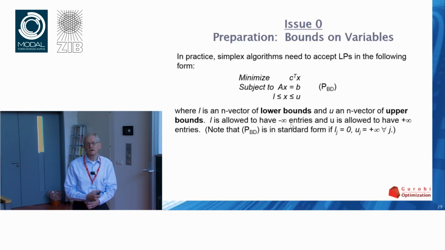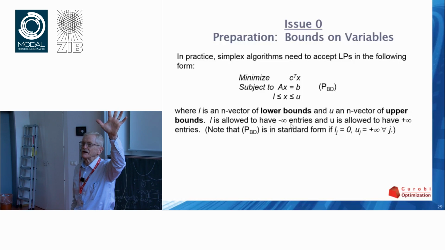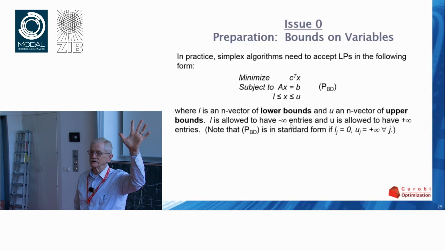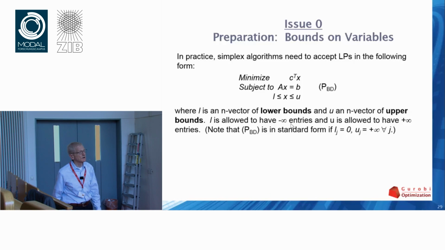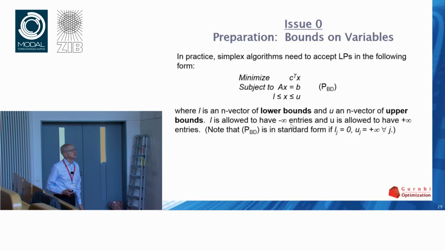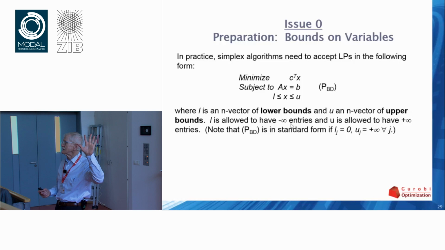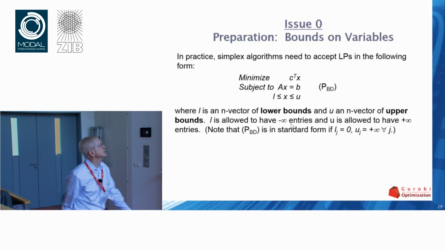You could take these bounds and absorb them into the constraints and get back to standard form and apply the simplex method in that way, and that would be a really stupid idea. Okay? It's much better to handle the bounds separately as bounds. But if you really want a slow implementation, which you can then subsequently improve, be my guest.